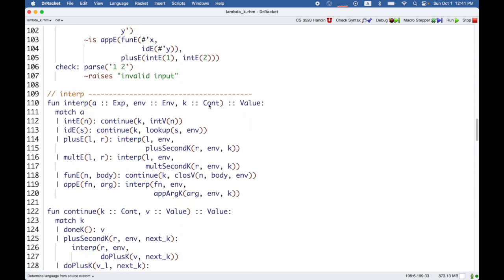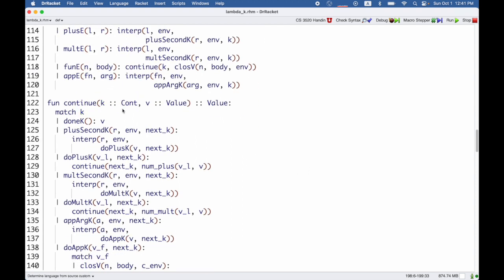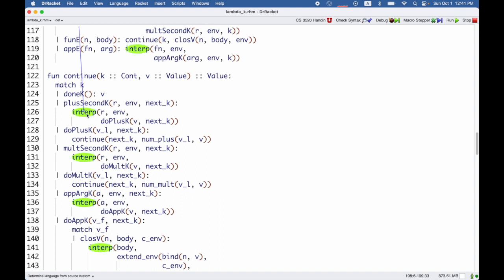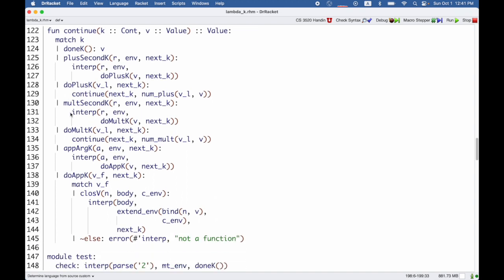Interp takes a continuation, and it either finishes by calling continue or interp, whereas continue takes a continuation and a value and either finishes by calling interp or itself. But all of these calls are always in tail position. So if a continue calls interp, then there's nothing around the interp to use that result value. It just has to be the final value.